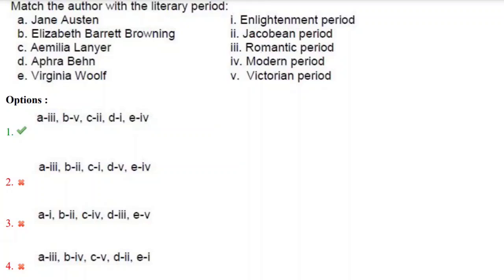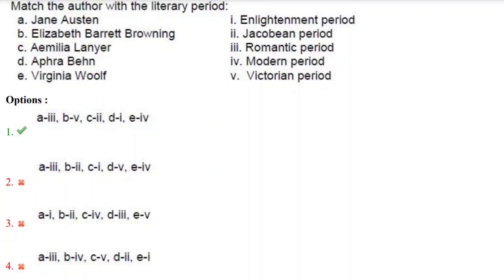As we already discussed in our previous video, the history of English literature can be easily defined in a single word, Beowulf to Woolf, which is Beowulf to Virginia Woolf. Beowulf is the Old English work, and Virginia Woolf belongs to the modern writers. So Virginia Woolf belongs to the modern period.